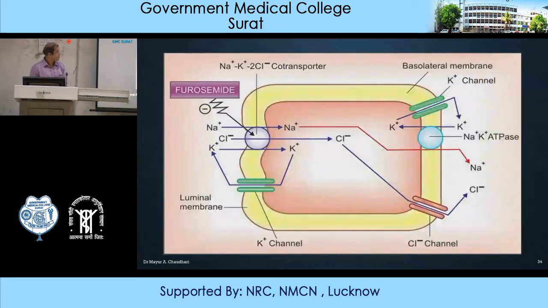This is the graphical representation of the mechanism of action of loop diuretics. This is the simplified diagram of the loop of Henle. So the loop diuretic furosemide inhibits this sodium-potassium-2-chloride symporter, and thereby it inhibits the reabsorption of sodium chloride. This sodium chloride is excreted in the urine, and along with sodium chloride there is natriuresis, and because of natriuresis there is diuresis.